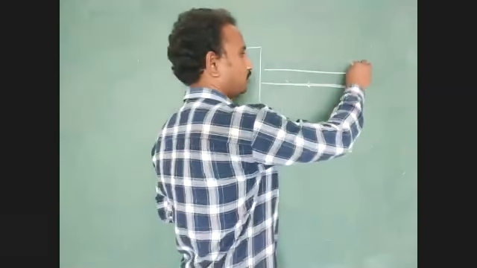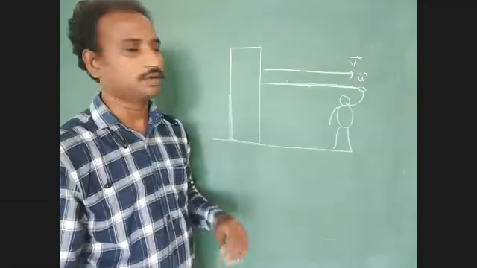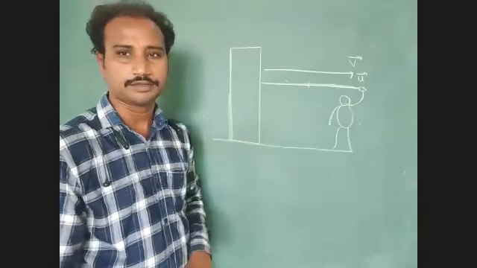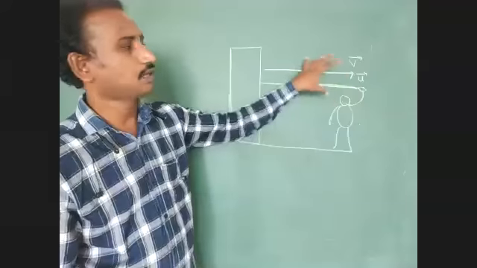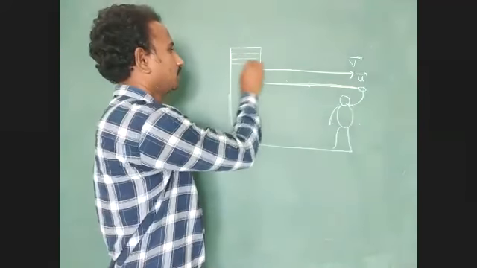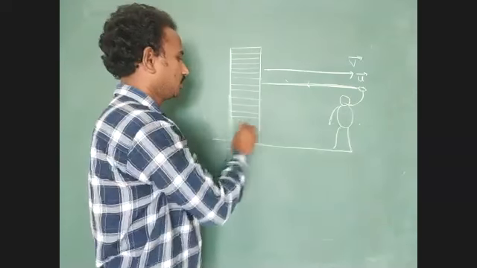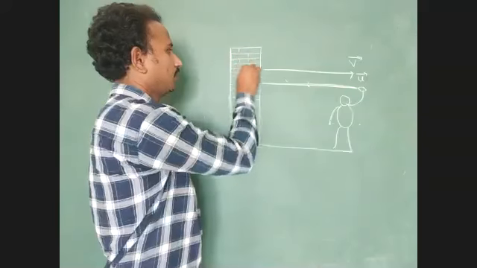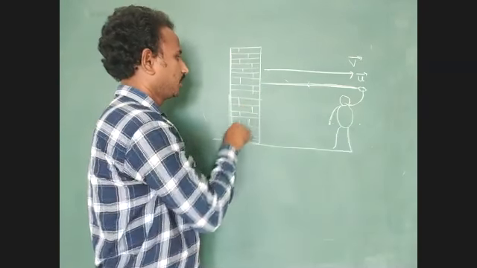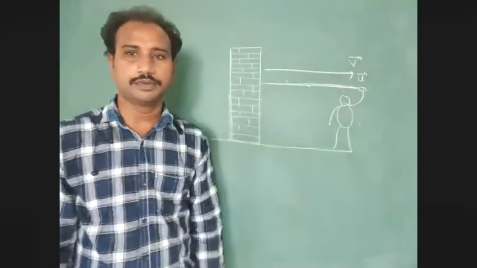So what is the final velocity of the body? Final velocity of the body, v1. What is the direction of the initial velocity? Initial velocity is opposite to the direction of the final velocity. So here we can identify this condition. Find out the total change in momentum.